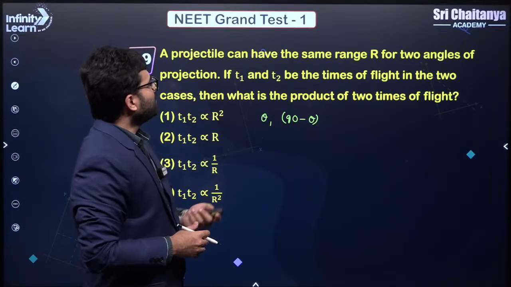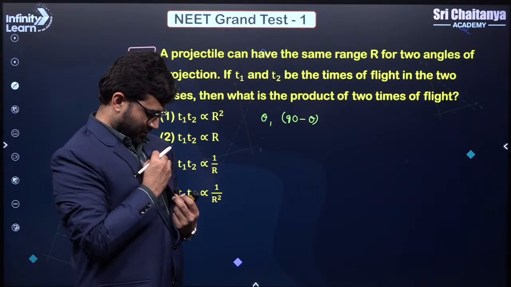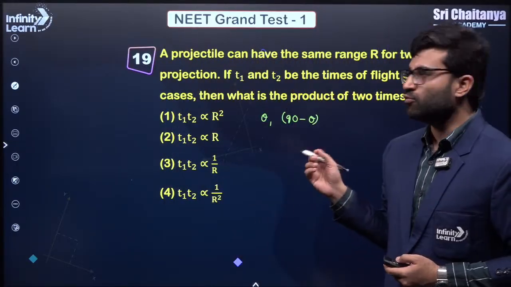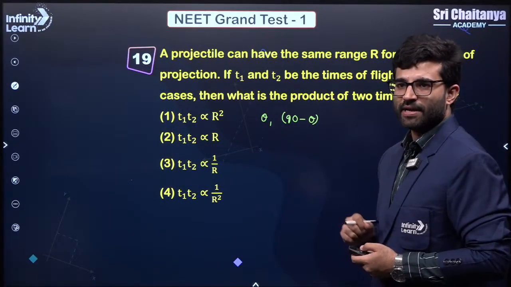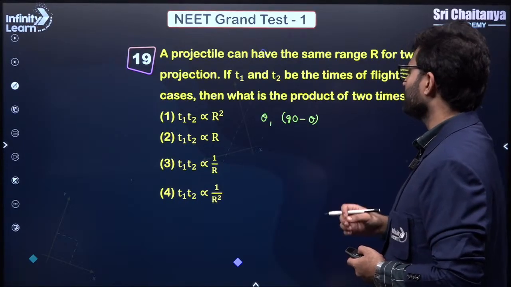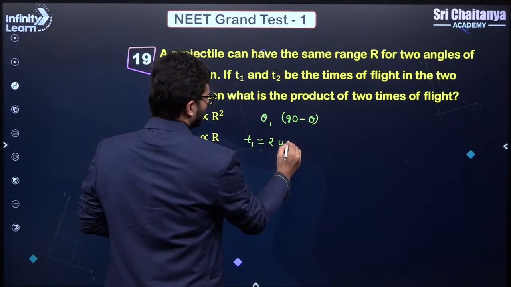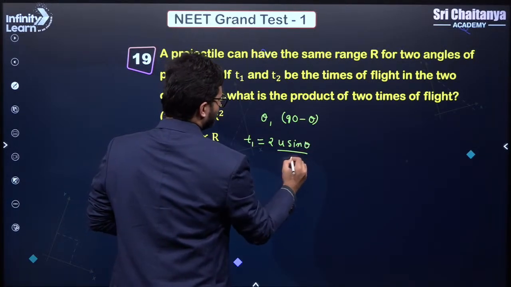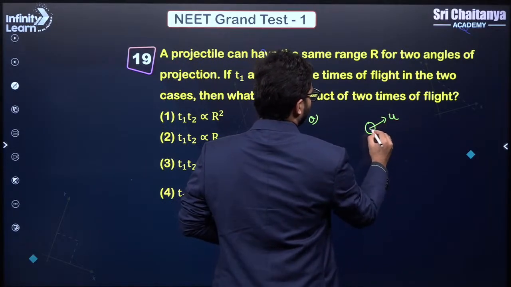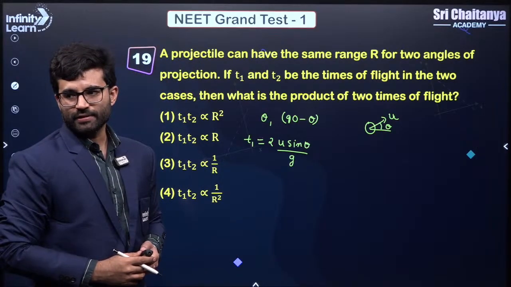A projectile can have the same range R for 2 angles. So one is theta, another one is 90 minus theta, right? If t1 and t2 are the times of flight in the 2 cases, what is the time of flight? So let's say I have a projectile, I am throwing it up with a velocity of u at an angle theta, then my time is given by 2u sine theta by g, correct?